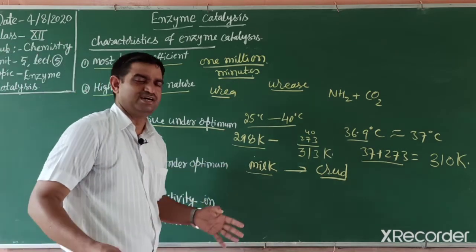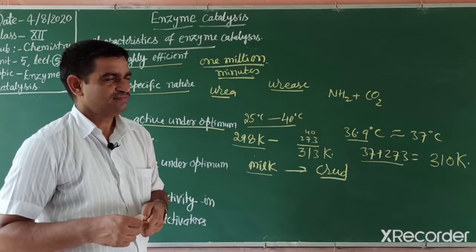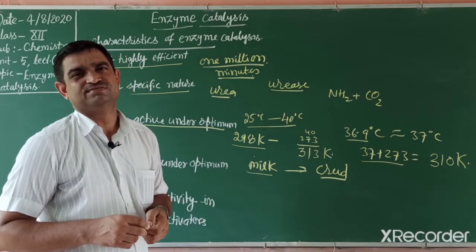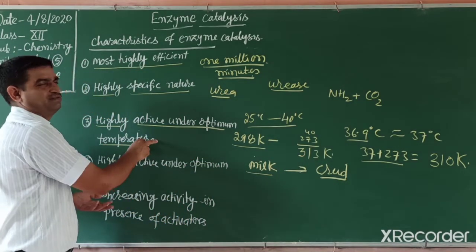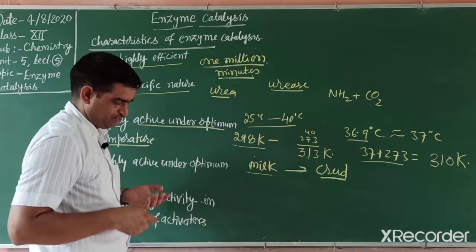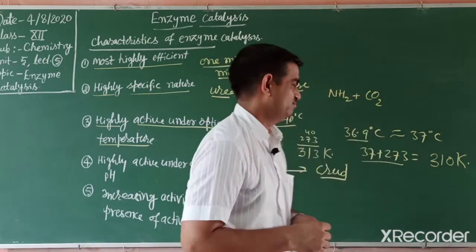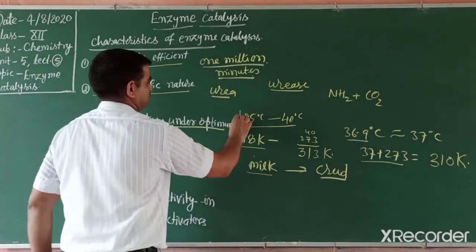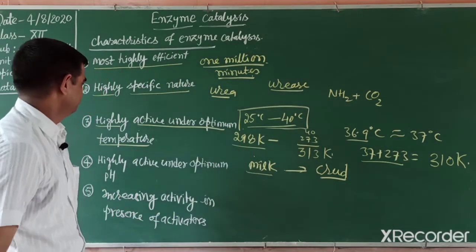We place our eatable items in the freezer because enzymes do not work at lower temperature, and when we heat, the enzymes are destroyed, so the milk can stay for a longer time. So this is optimum temperature. Our body works at the optimum.